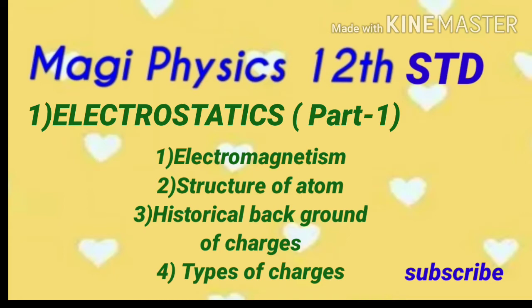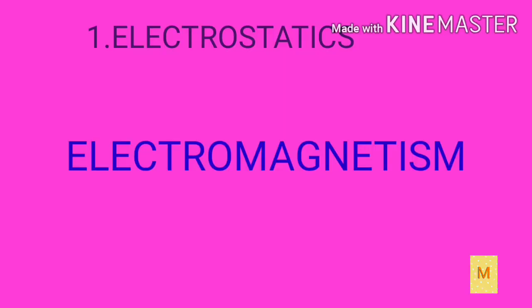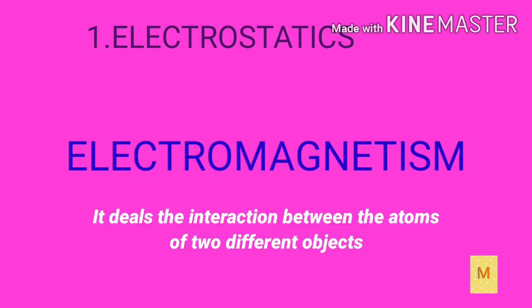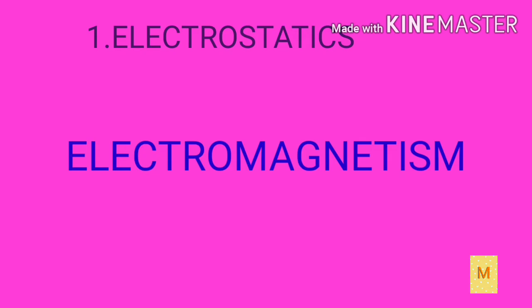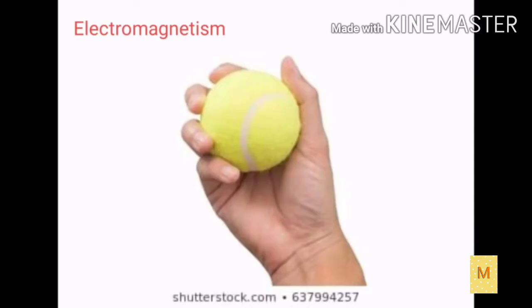Before going into the lesson, let us see about what is electromagnetism. Electromagnetism is one of the important branches of physics which deals with the interaction between the atoms of two different objects. In order to understand it in a better way, let us see one example.